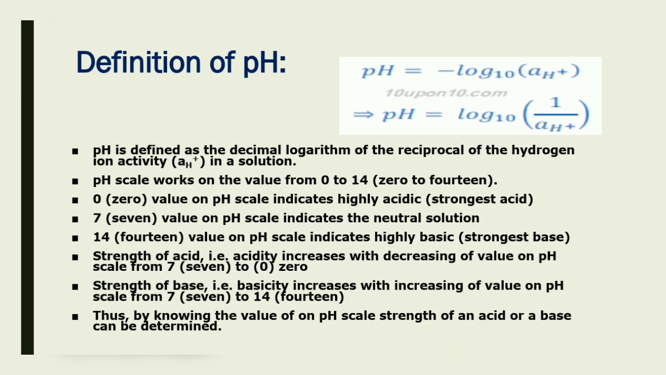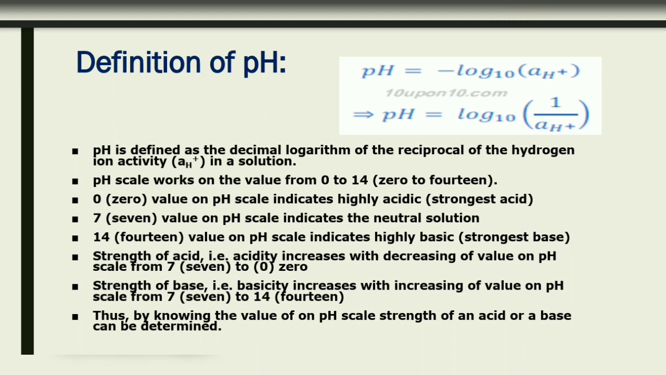Definition of pH. pH is defined as the decimal logarithm of the reciprocal of hydrogen ion activity, H plus ion, in the solution. So the formula of pH is minus log to the base 10 of H plus, and we can also write pH is equal to log to the base 10 of 1 upon H plus. The pH scale works on values from 0 to 14. A value of 0 indicates highly acidic or strongly acidic in nature.